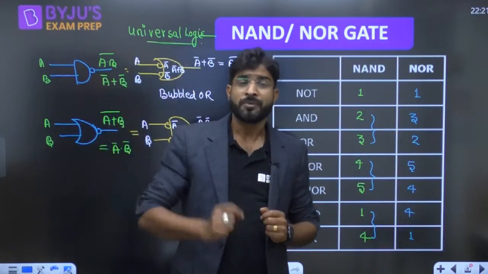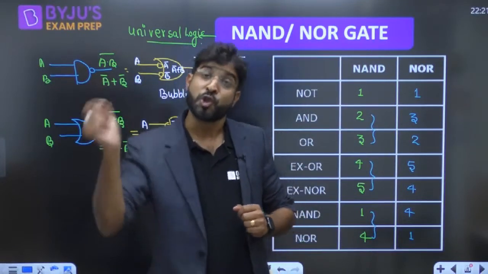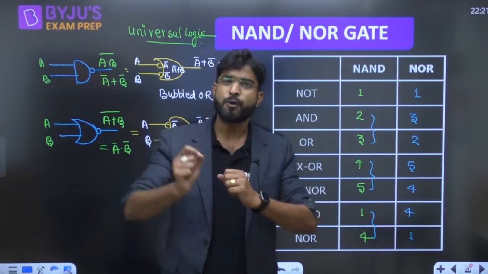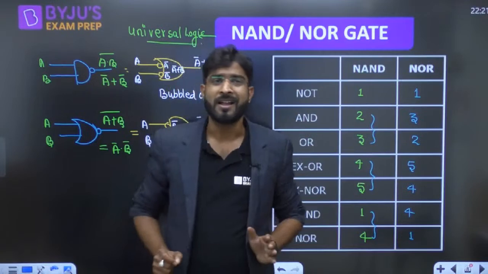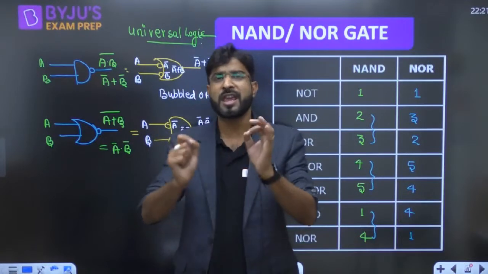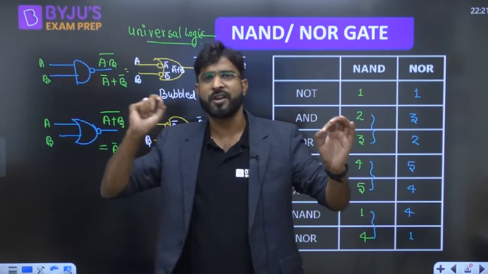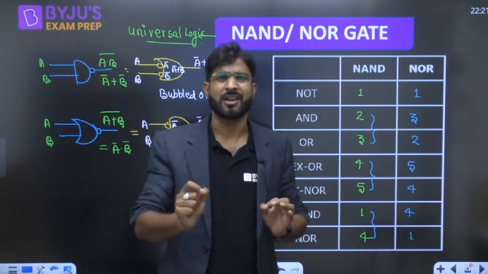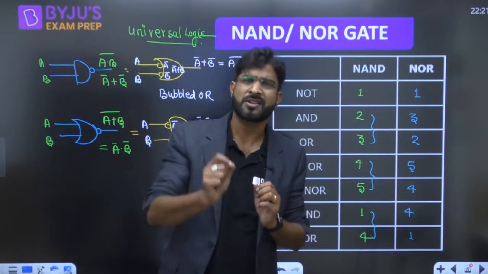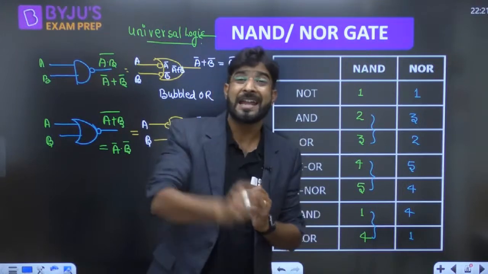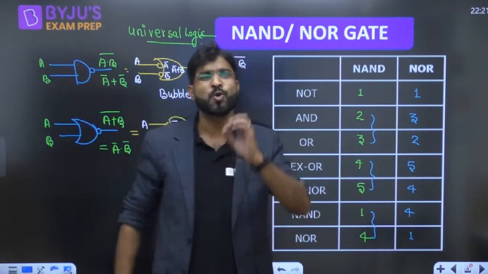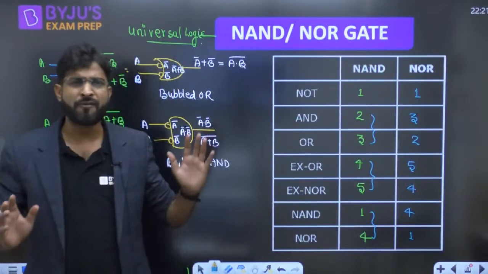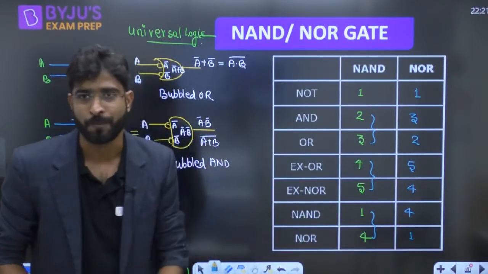Whenever the problem asks about the minimum number of NOR gates, then you have to write the function in POS form, product of sums form. And then if you implement it using AOI, that is AND OR inverter, it is just an OR AND implementation. And OR AND implementation is exactly equal to NOR implementation. I have already discussed this topic in much detail.